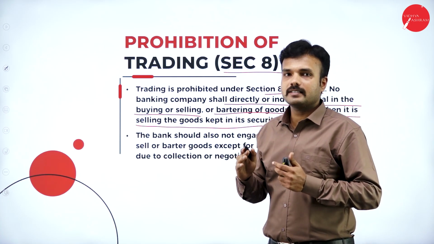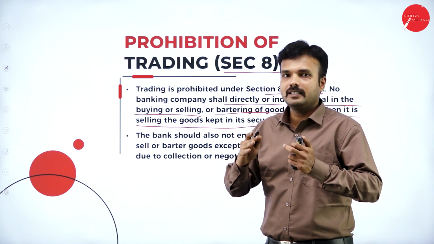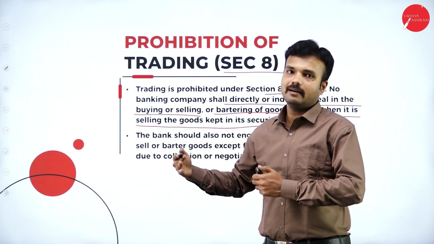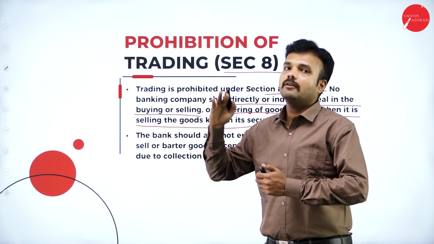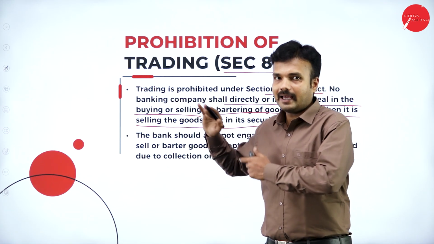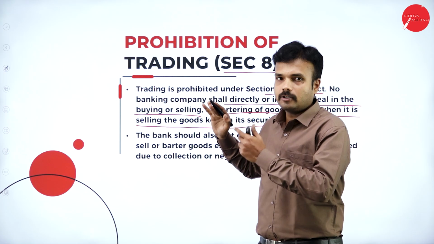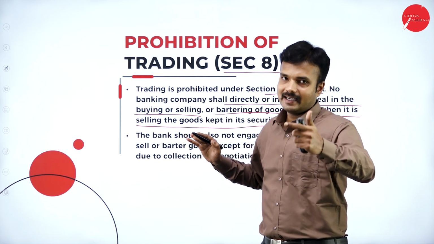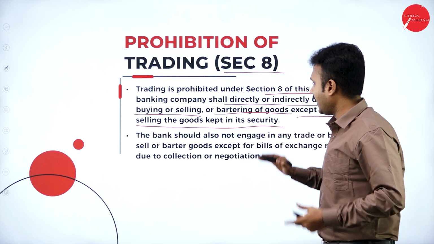Say, for example, a customer has kept some kind of security, gold or an asset, in a bank, and he failed to repay the loan or failed to recover his debts. So what happens? The bank has a complete right according to the law to sell his property, to sell his asset or to sell his gold, right? So it has a right.